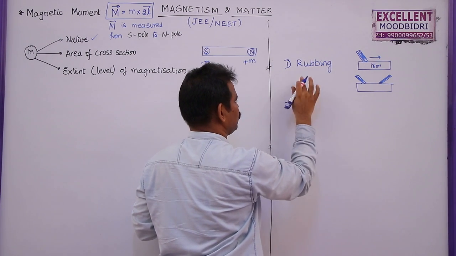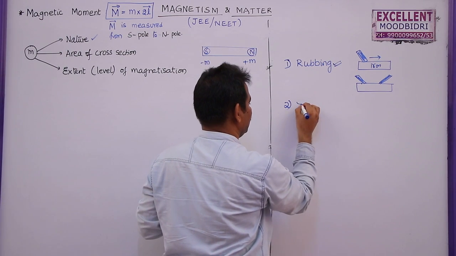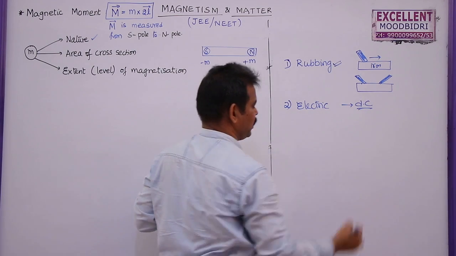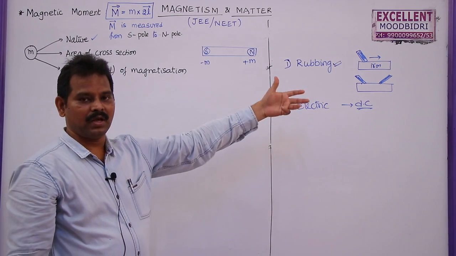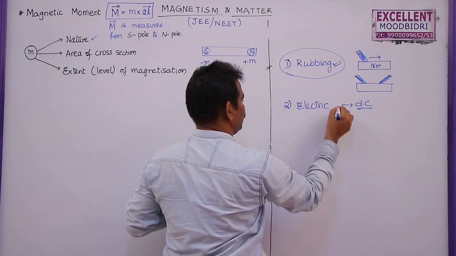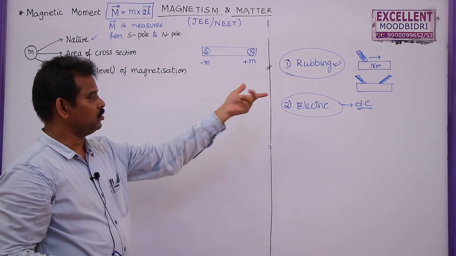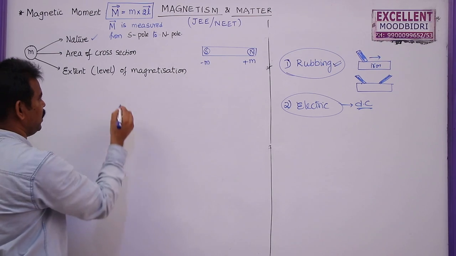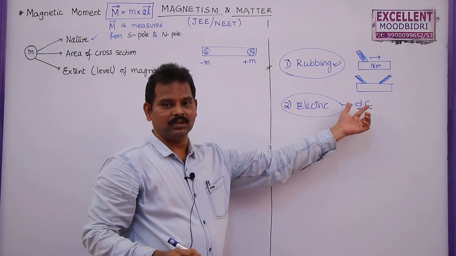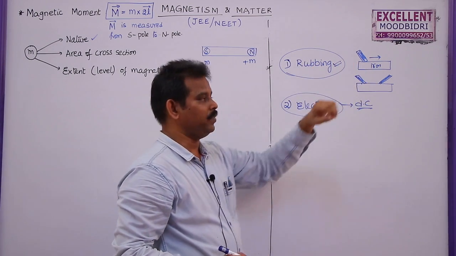So one is the mechanical method, and the second one we call the electric method. By passing DC current, that is direct current, we can convert an iron piece or a nickel or cobalt into a bar magnet. So either the mechanical method or the electric method is used to convert a ferromagnetic substance into a bar magnet. Now here, the level of magnetization means the amount of DC current that is passed, or the amount of rubbing that took place to convert it into a magnet.